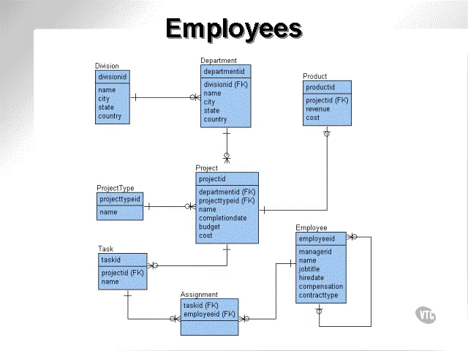The employee schema is probably the most complex, since it has the largest number of entities. In this schema, we have an employee who works for a particular company in a particular department within a particular division. Each employee works on projects based on the route through assignment and task. A project can be of a specific type, and a project can be involved with a specific product.